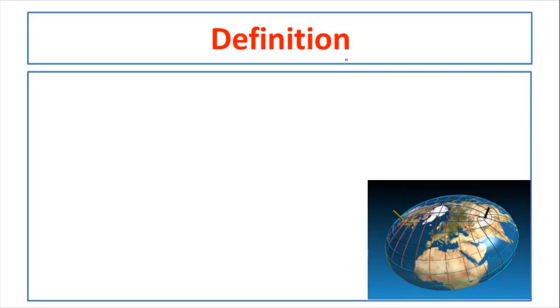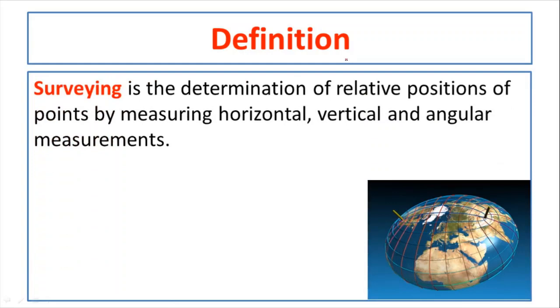Okay, so here first we will see what is the definition of surveying. Basically, surveying is the determination of relative positions of the points by measuring horizontal, vertical and angular measurements. Now suppose there is a point here. Let us say this point is some city like New Delhi.